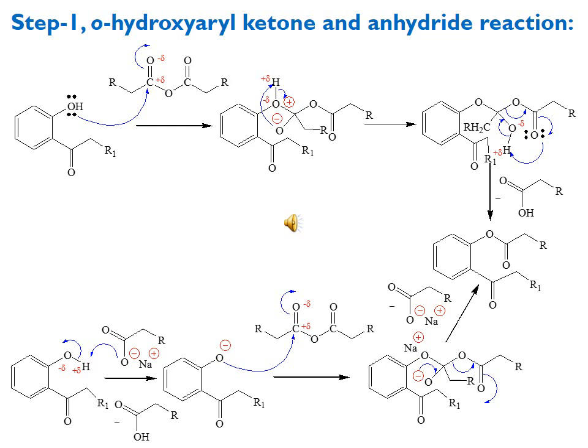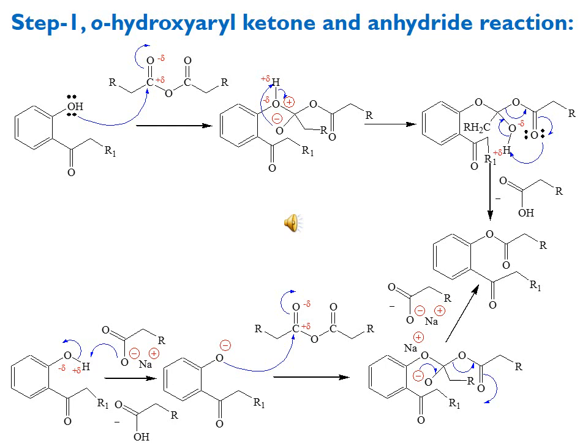In the next step, the neighboring lone pair of carbonyl attacks this hydrogen of the hydroxy group, and the sigma bond of the OH group moves towards the carbon oxygen single bond, making a double bond, and at the same time the carbon oxygen single bond is broken, moving towards the anhydride functionality carbonyl, making a carbon oxygen double bond. In this way we have a byproduct of carboxylic acid along with the formation of the O acylated product. This step can be achieved if we use a base.